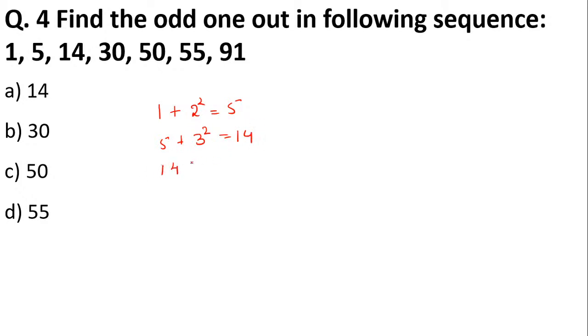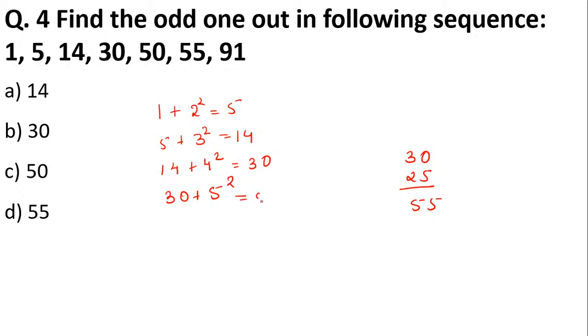Yes, definitely. We are going on the right track, I think. Then in 14, we go 2, 3, and then what comes? 4. What is the square of 4? 16. 16 plus 14 is how much, students? It's 30. Yes, we are going right. Then in 30, we have to add the square of 5, which is 25. So 30 plus 25 is 55.